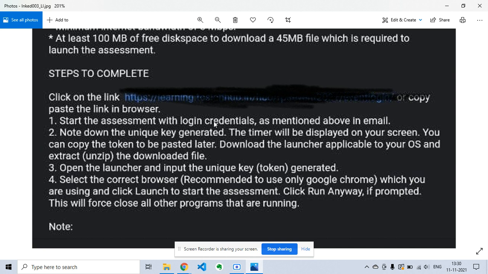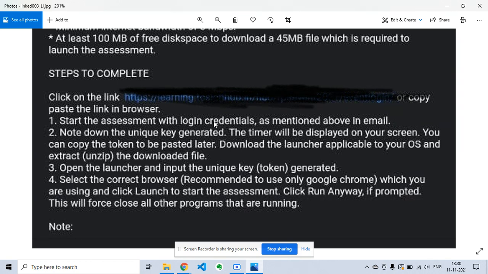Even your browser will not open if the launcher is running. So it is better to write it on a blank sheet or page, and the timer will be displayed on your screen. You can copy this token, and then you will be able to enter the test.